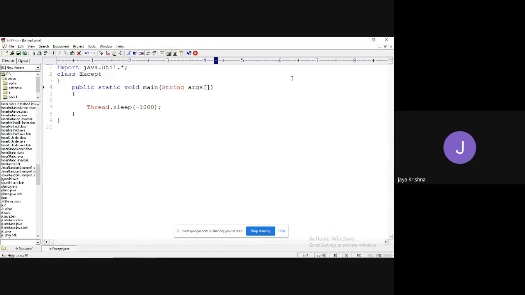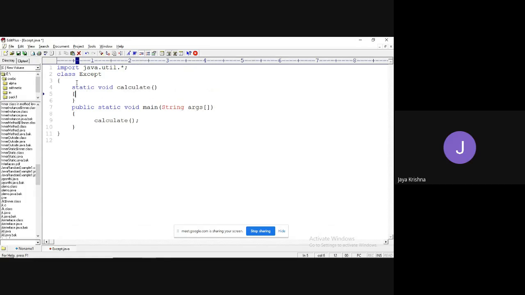Class Except. I'm going to have one method, the calculate method, and I'm calling this method from the static block. For simplicity, I'm taking one method outside, static void calculate. The rules you know already, right?